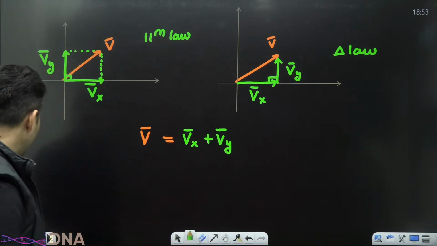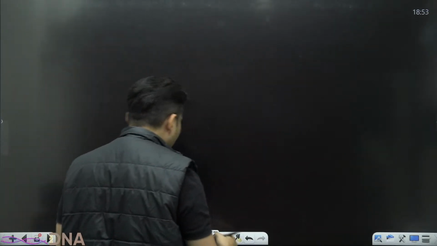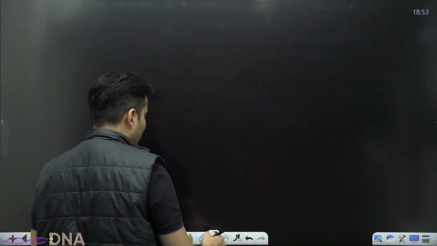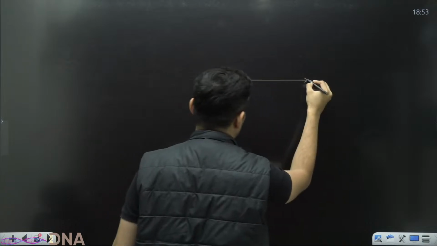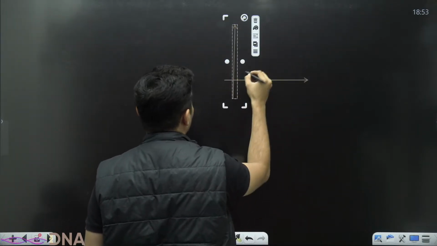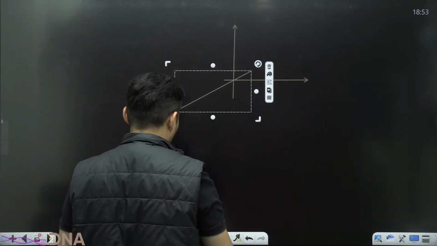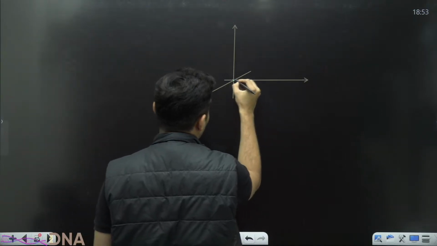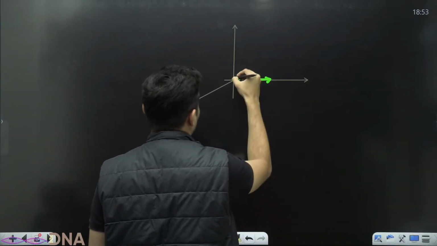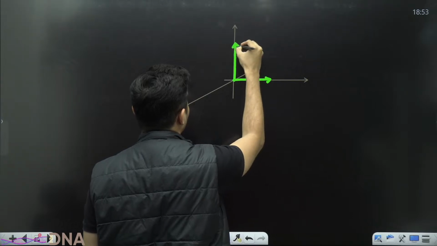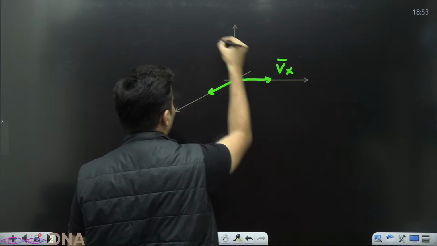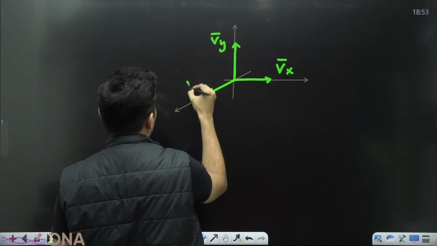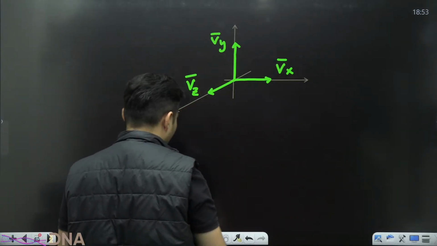This is in 2-dimension. Mind it, if it was in 3D also, I could still do it. It's just that I will need 3 axes. I'll need x, y, and let's say z. Maybe there will be one component over here, one over here, and one over here. This is the x component, this is our y component, and this is our z component.